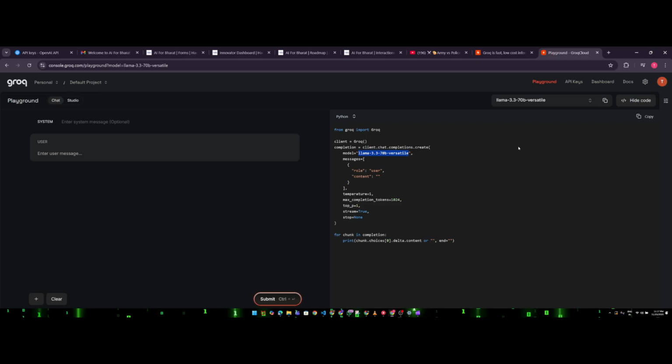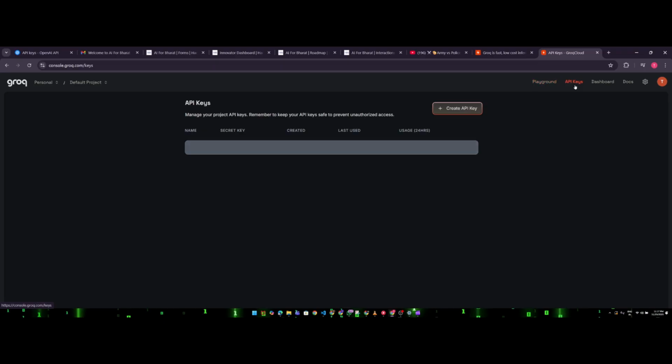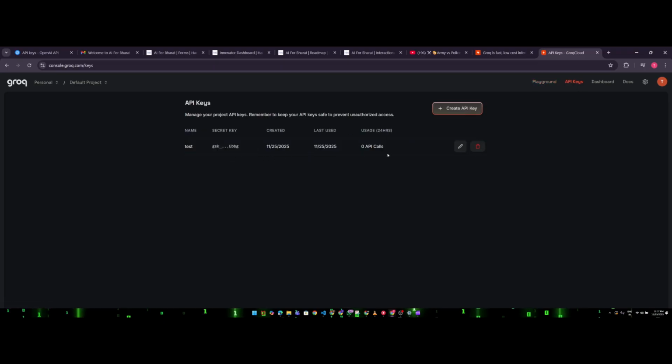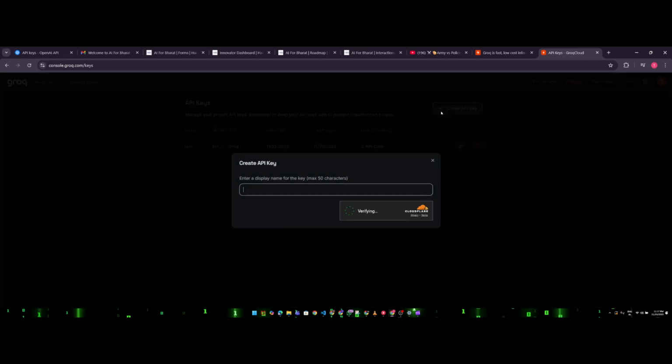Then you need to generate one API key. How can you generate that? Simple, just click on the API key section. For me there is an API key given, but for you it will not be there. So you have to click on create API key, give any random name, like I am giving right now, and just click on submit. If you click on submit, it will generate one API key for you.